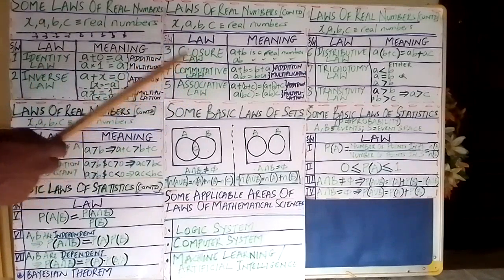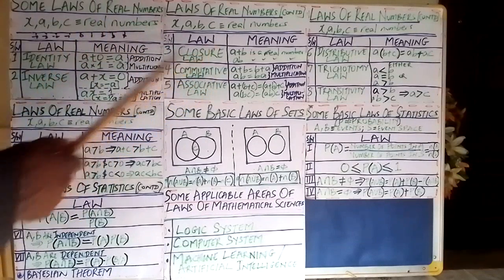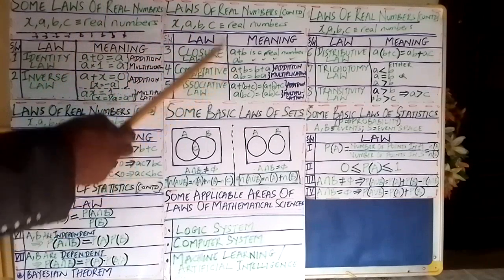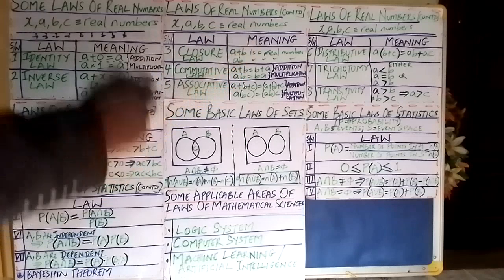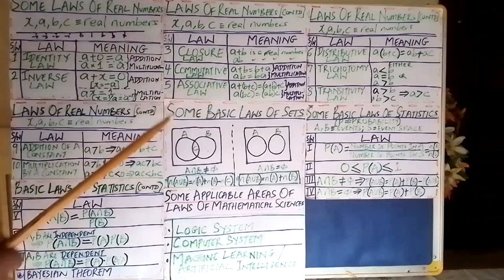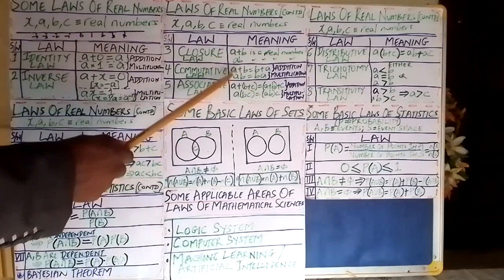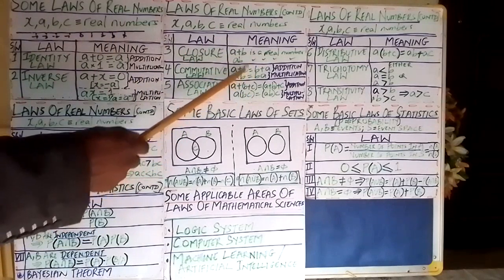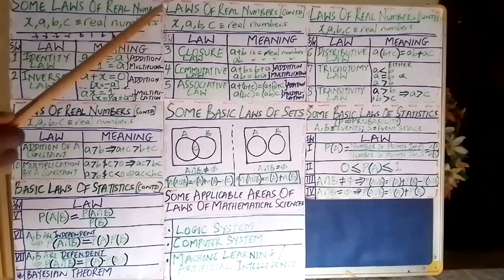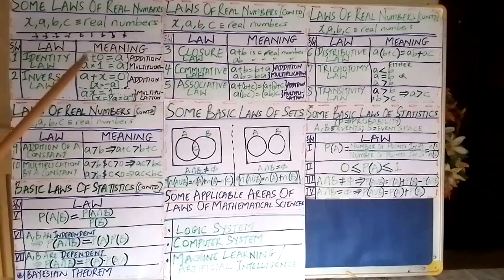We move to the next one, which is the commutative law. The commutative law says that if A is a real number and B is a real number, with respect to addition, irrespective of the way I arrange it, A plus B must always be the same thing as B plus A. If I put A here and B there, it's the same thing as putting B here and A there. So the commutative law is said to be satisfied with respect to addition.